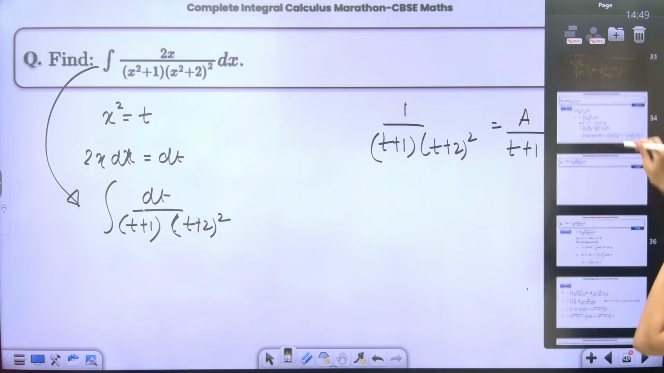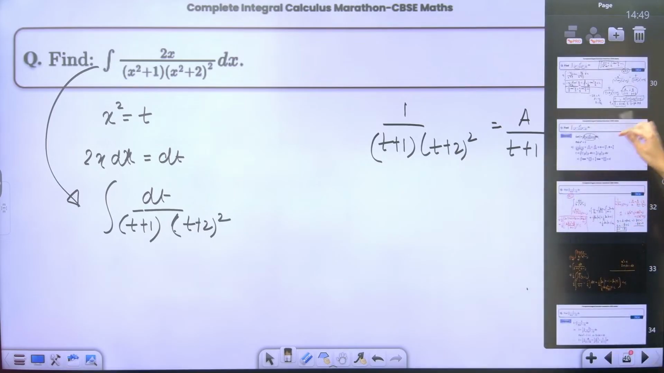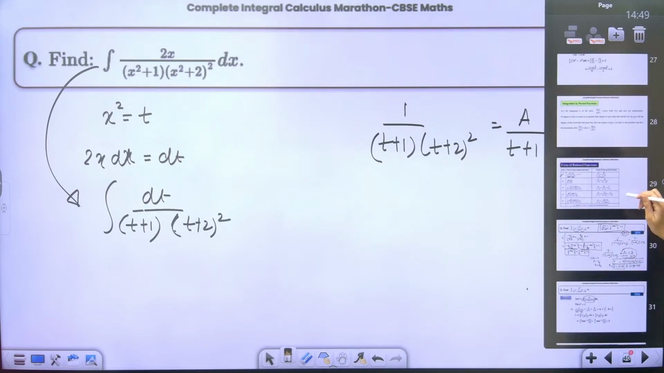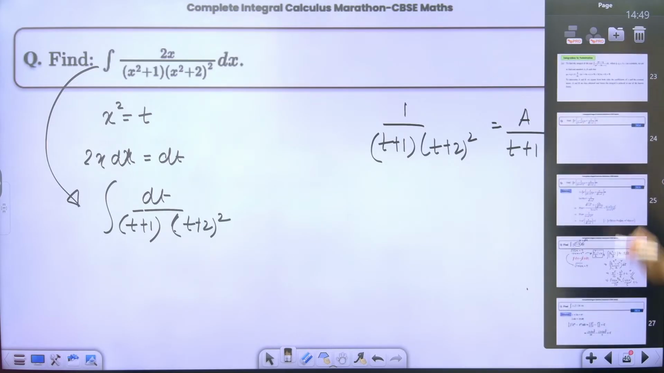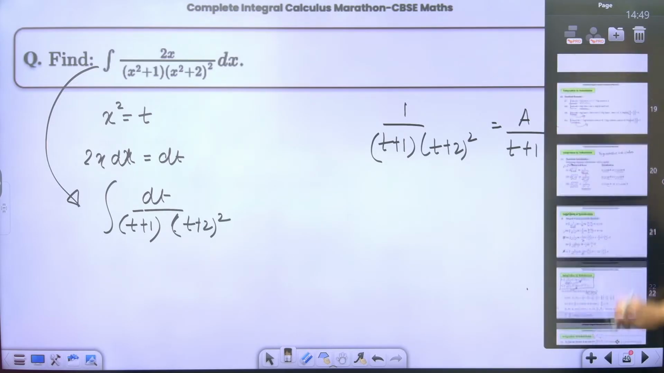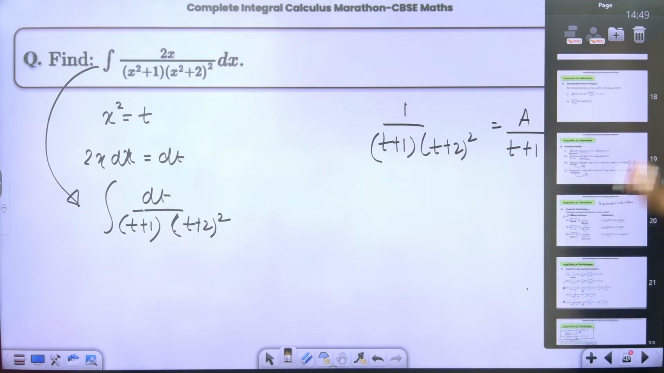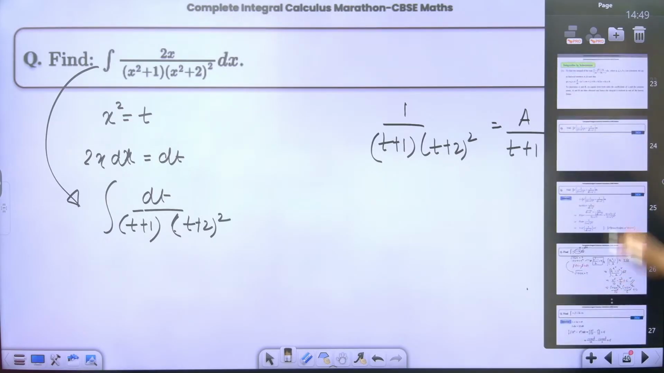Let me show you that partial fraction slide as well. Let me just show you the partial fraction slide over here. Where exactly are you? Partial fraction. Are you here? Are you here? Not here, not even here.